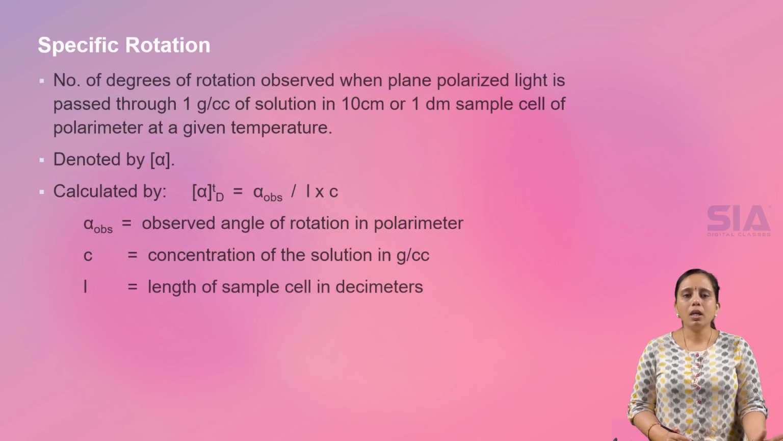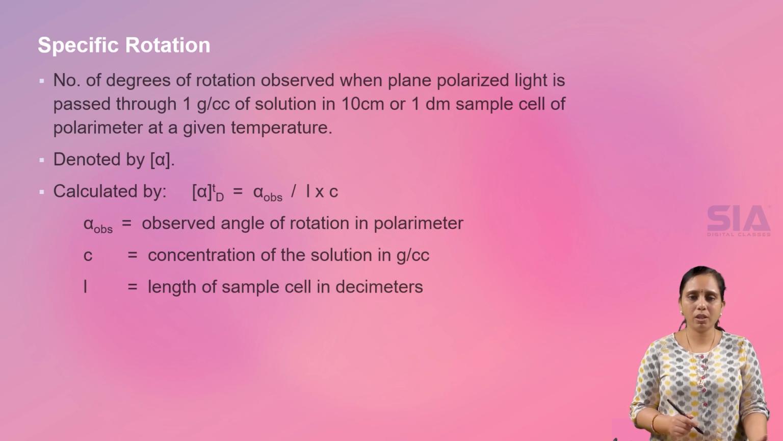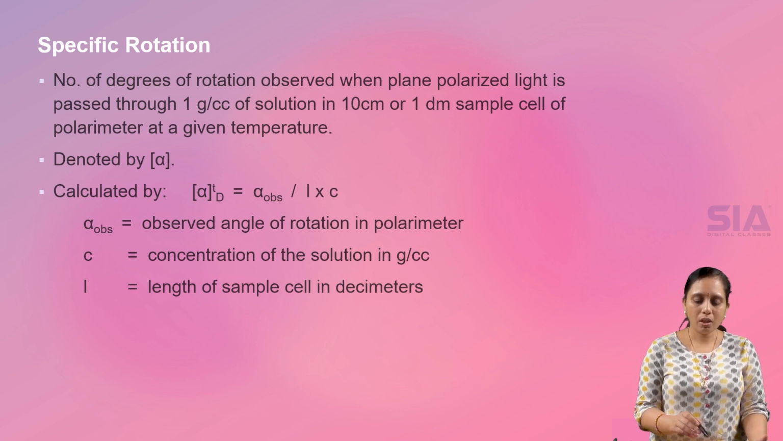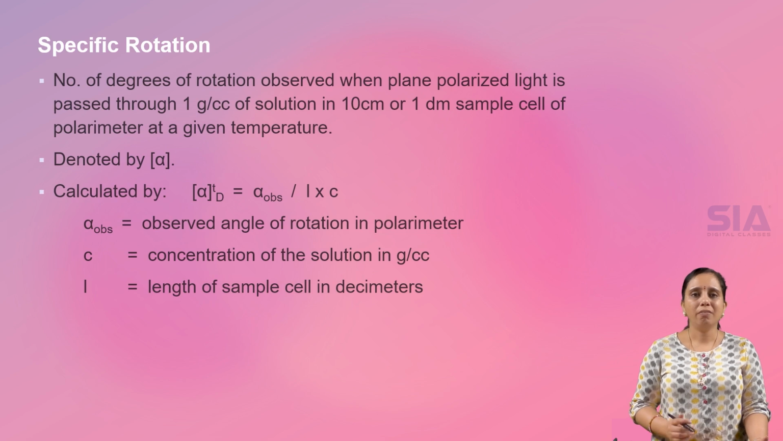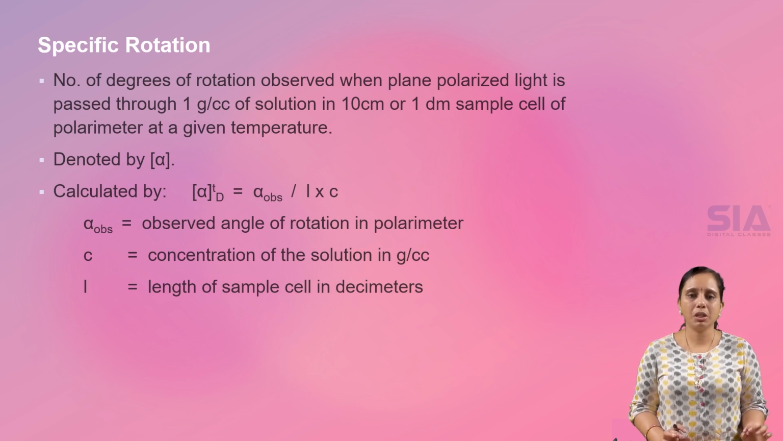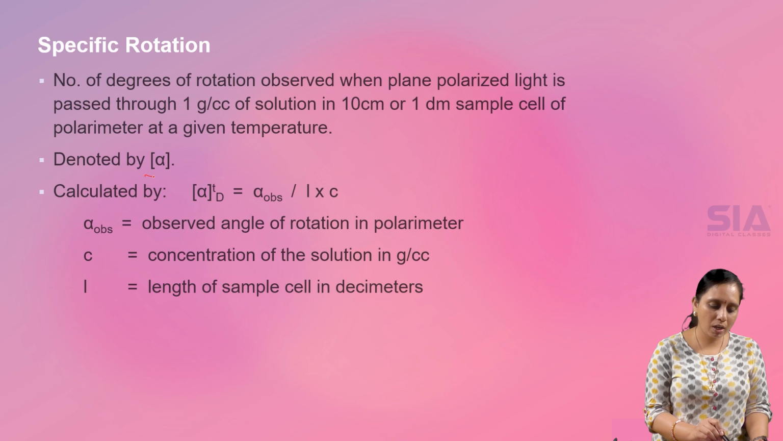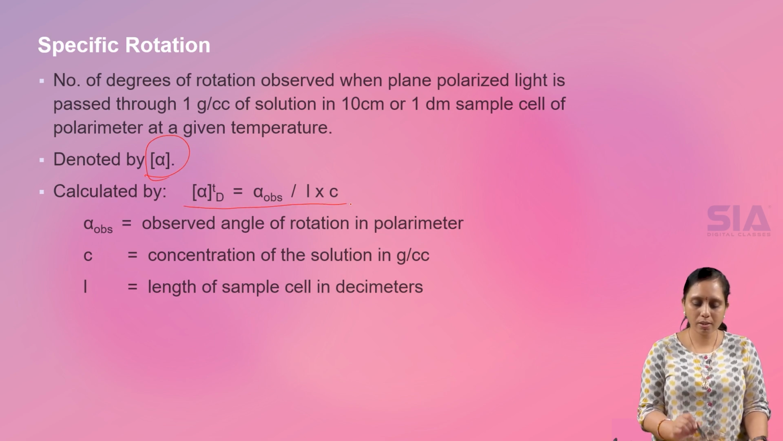So there is one more term called specific rotation. Specific rotation is the degree of rotation observed when plane polarized light is passed through 1 gram per cubic centimeter of solution in a 10 centimeter sample cell. We have seen the sample tube in the polarimeter. When the sample tube length is 10 centimeters at a particular temperature, the number of degrees of rotation is called specific rotation. It is denoted by alpha enclosed in square brackets, and the formula used is this one.